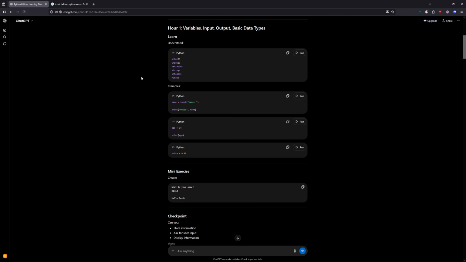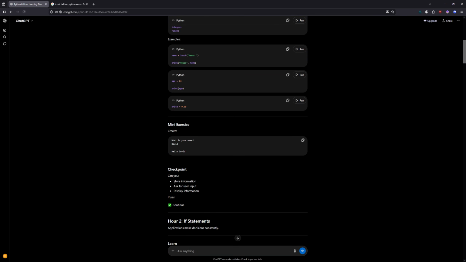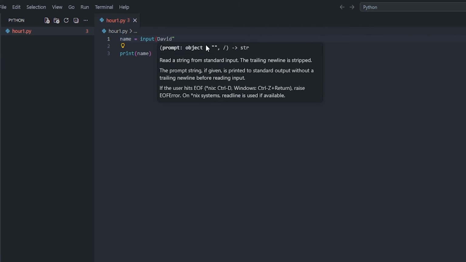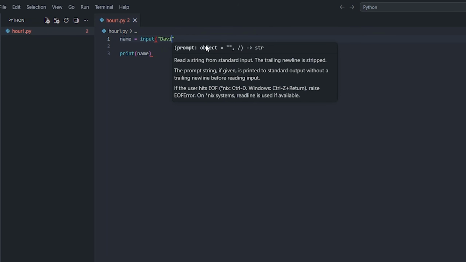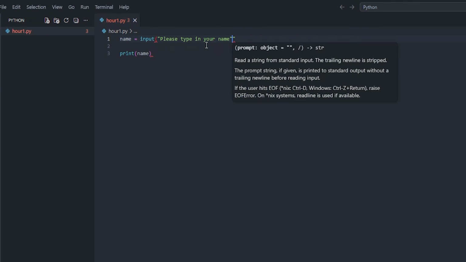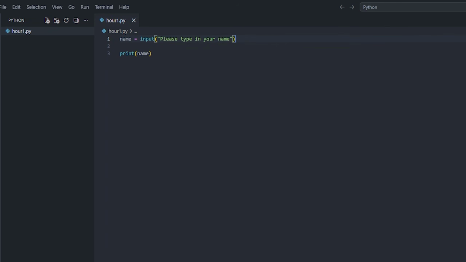Let's see. Maybe we should try to play with this one. Actually, let's do the checkpoint. So store information, we've done that. Ask for user input, we need to do that. And display information, which we have done. So let's do ask for user input. Input, please type in your name.